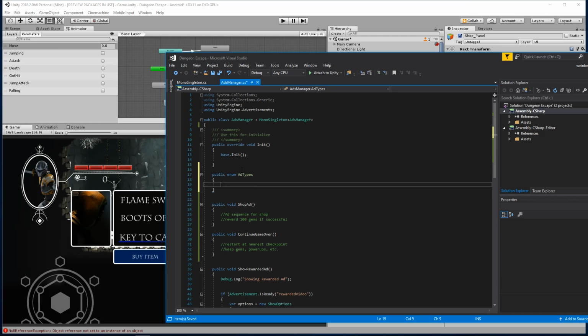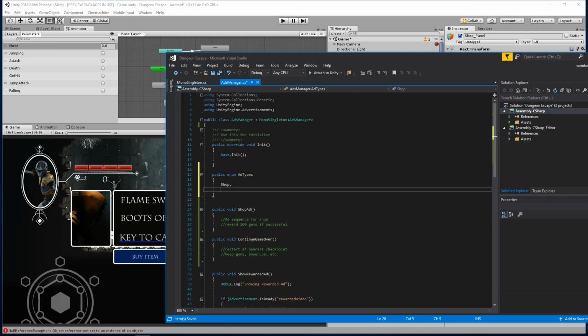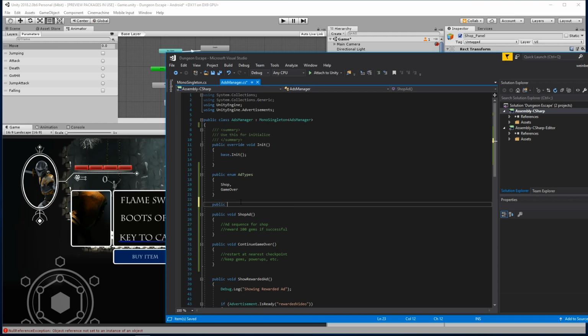And here we have shop, and then we also have our death, game over. So based on whether it's a shop ad or game over ad, we know which handle show result we should use. So here, we'll say public ad types current ad.